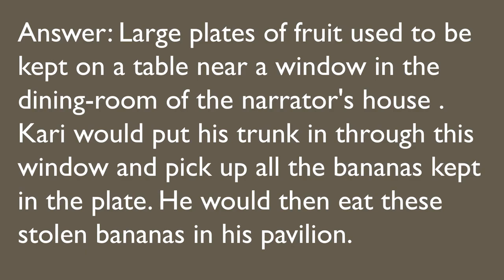The answer is large plates of fruit used to be kept on a table near a window in the dining room of the narrator's house. Curry would put his trunk in through this window and pick up all the bananas kept in the plate. He would then eat these stolen bananas in his pavilion.